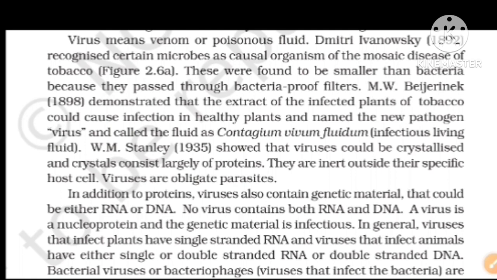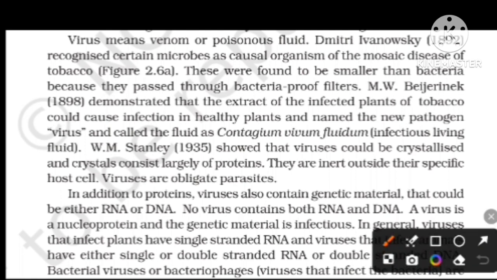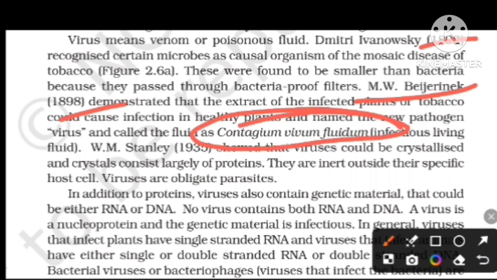M.W. Beijerinck in 1898 demonstrated that an extract of infected tobacco plants could cause infection in healthy plants, and named the new pathogen virus, called Contagium vivum fluidum. It was the extract taken from the tobacco plants.